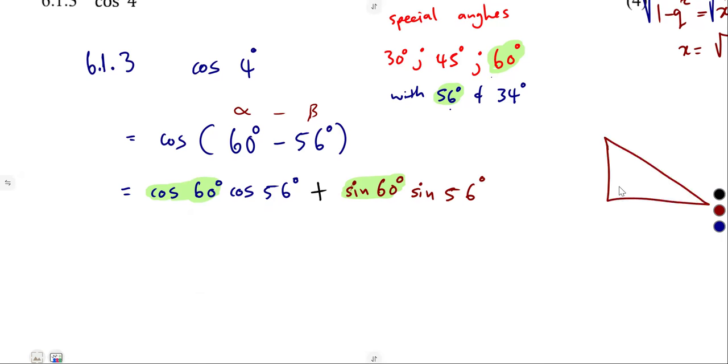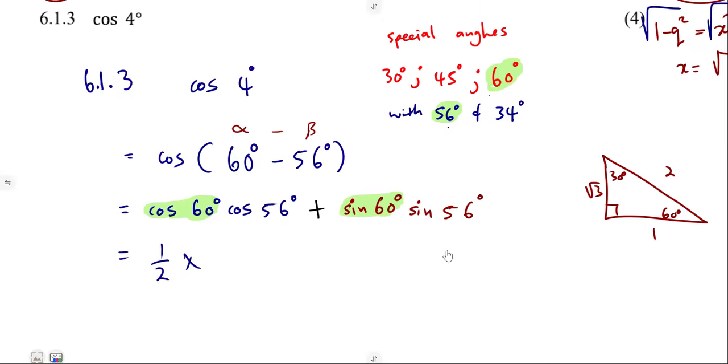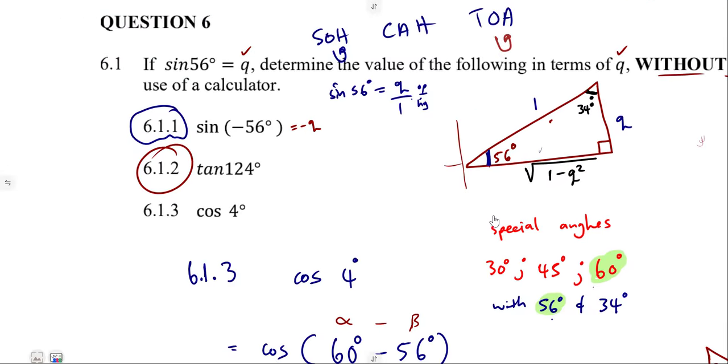Or you can simply use your diagram for an angle of 60 degrees. We understand this is 30, this is 60, so the sides are 1, 2, square root of 3. So cos 60 is adjacent over hypotenuse, 1 over 2, like I was saying before. So this is 1 over 2 times the cos of 56 degrees from the diagram in terms of q.